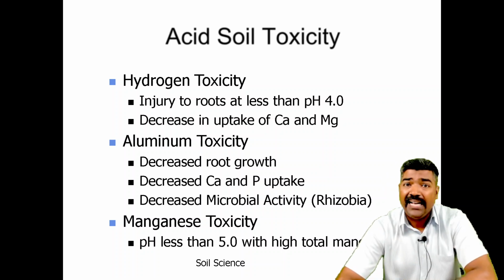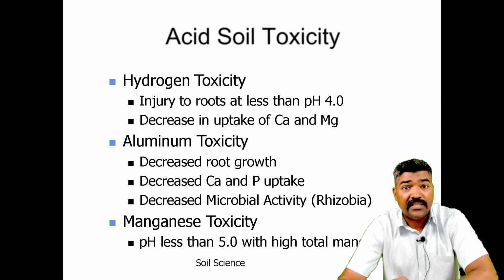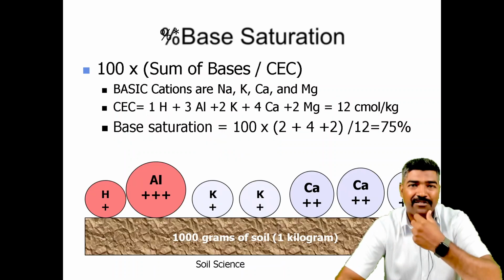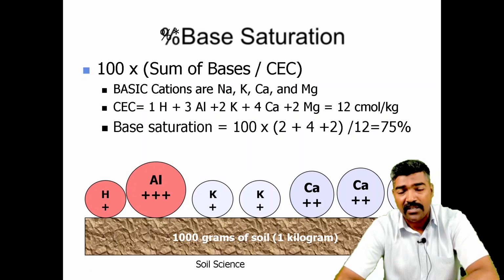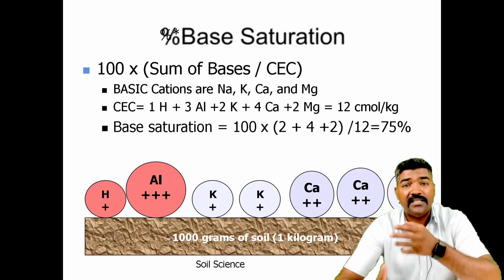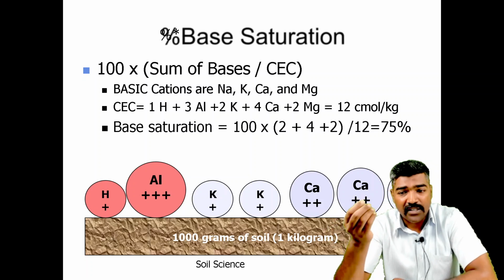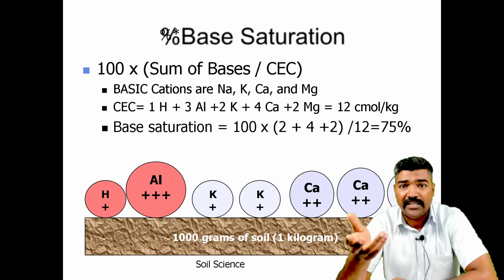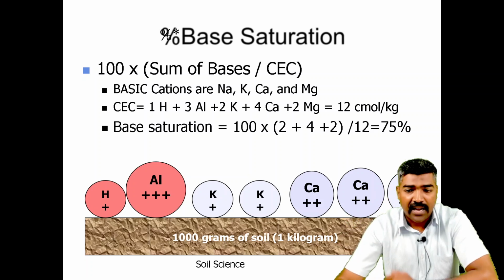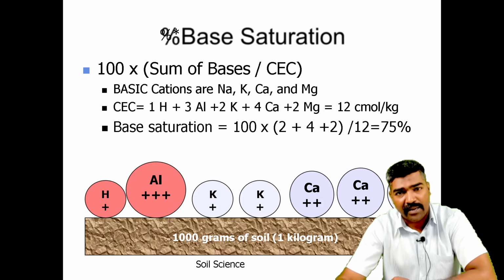These are the acid soil toxicity. Now you can see how much percentage of the base saturation is very important. Base saturation percentage is 100 times the sum of the bases divided by the cation exchange capacity. With this equation we can calculate the percentage of base saturation, and it is given by the example of aluminum, hydrogen, calcium and magnesium as well.